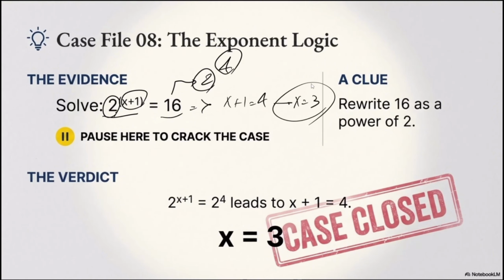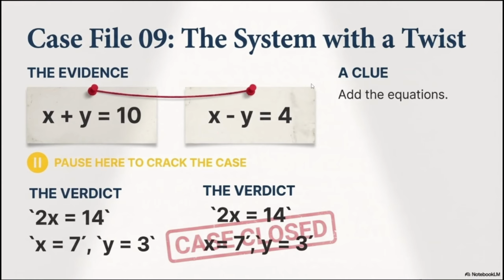As simple as that. Then I have another one, the system with a twist. I have x plus y equals 10 and x minus y equals 4. It's simply two unknowns and two equations. We know three ways for that: we can use elimination, or substitution, or the matrix way. But at this point, since everything seems simple, we are going to use elimination.